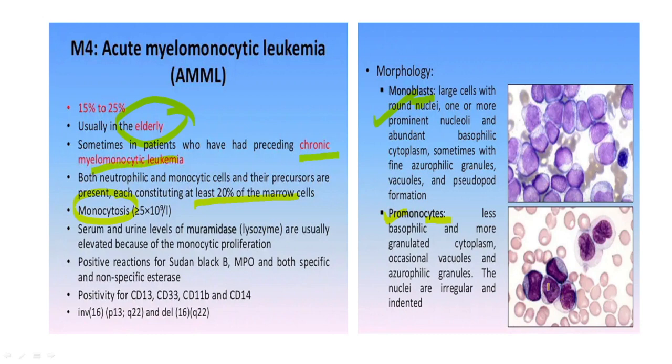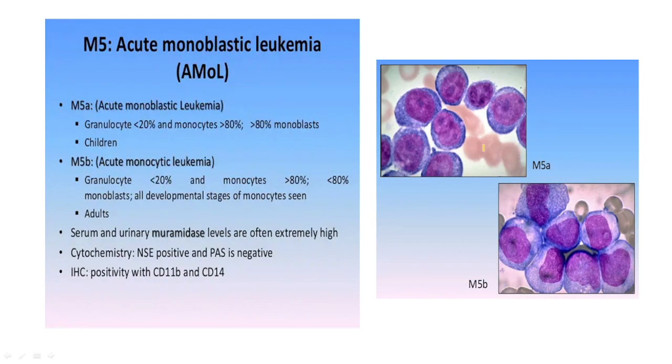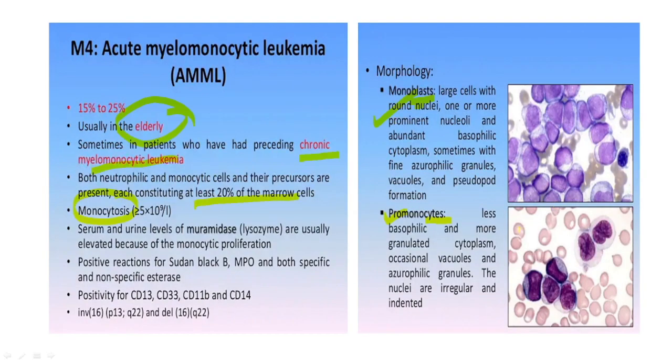What are these? Prominent nucleoli. Yes, so that is characteristic for a blast. A promonocyte is equivalent to a blast, just like a promyelocyte is equivalent to a blast in APML.